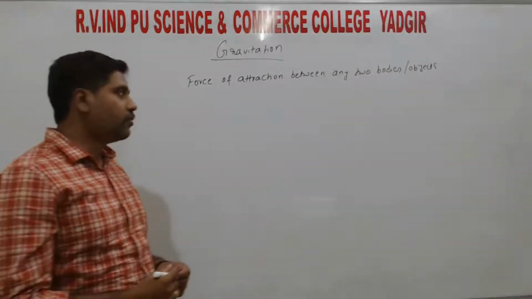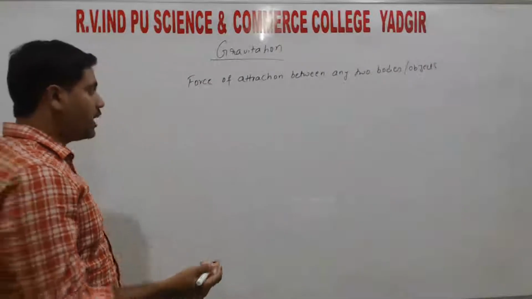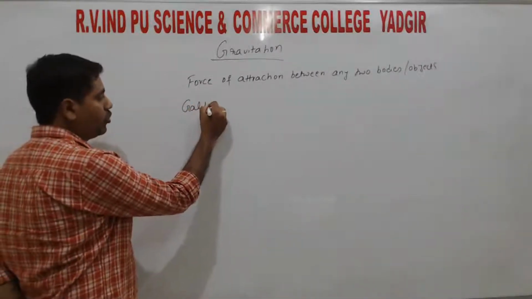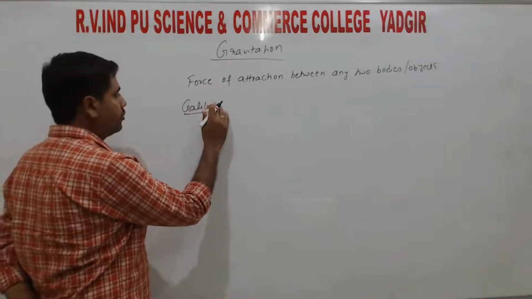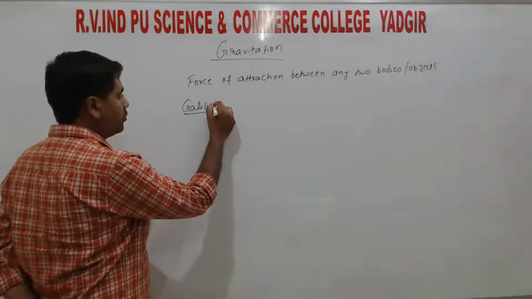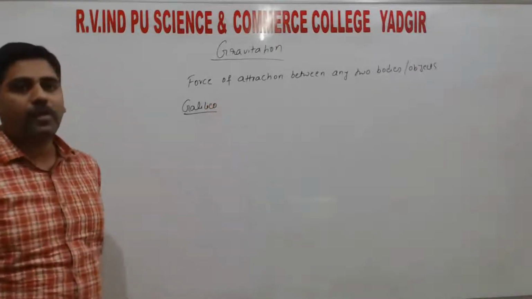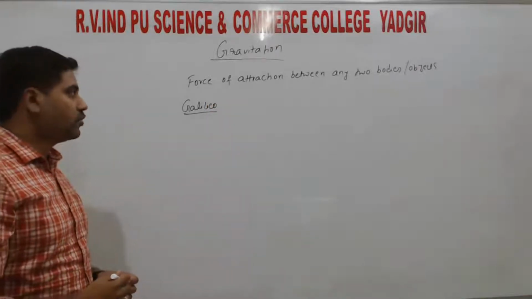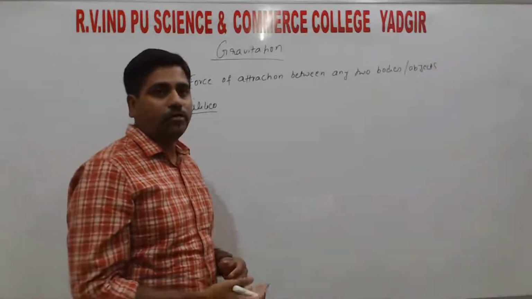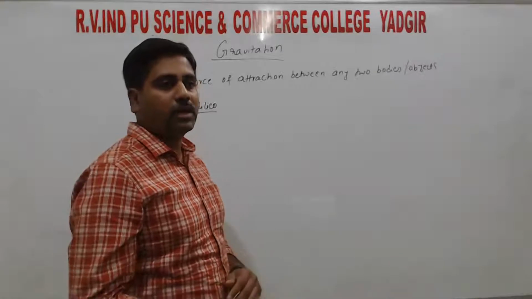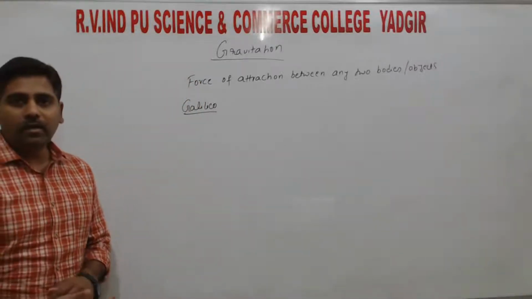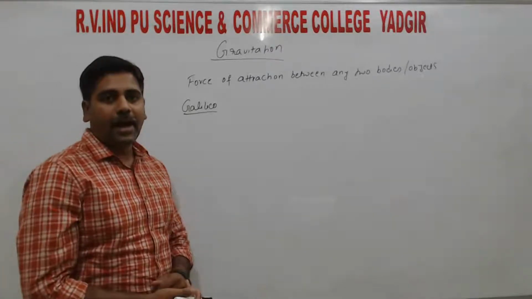The gravitation was first observed by the physics scientist Galileo. So Galileo observed that every object, irrespective of their masses, will accelerate towards the center of Earth with a constant acceleration.